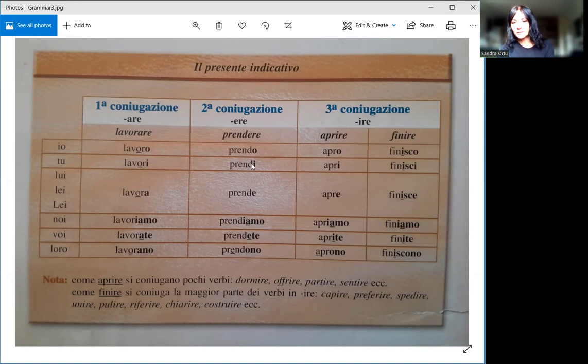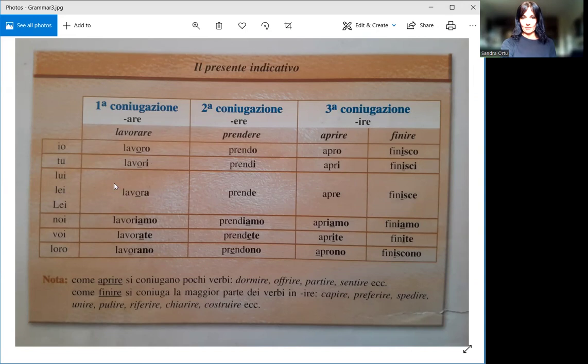For the verbs in -ere, you're adding -ete. So prendete, you take. And for the verbs in -ire, you're adding -ite, aprite. So that, in theory, is an easier way to remember. So -are becomes -ate, -ere becomes -ete, -ire becomes -ite. These three are, as I said, a little bit easier to remember.